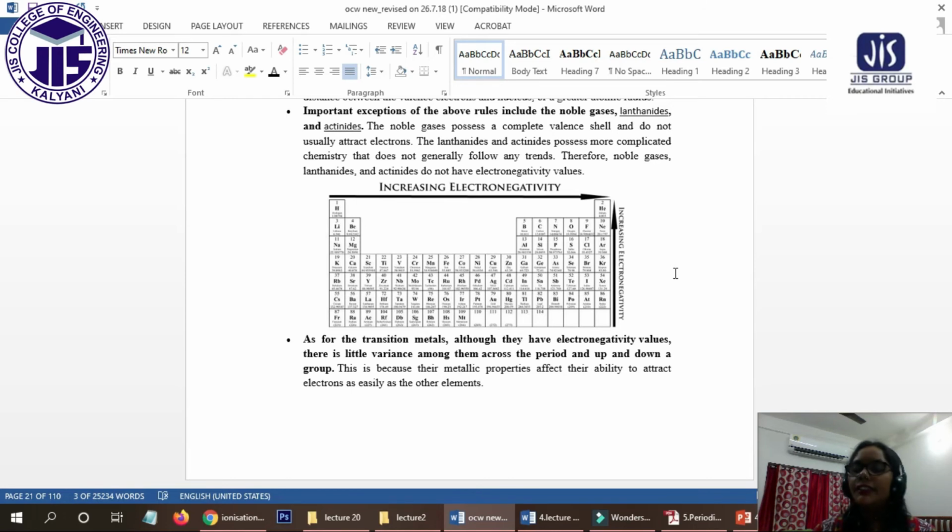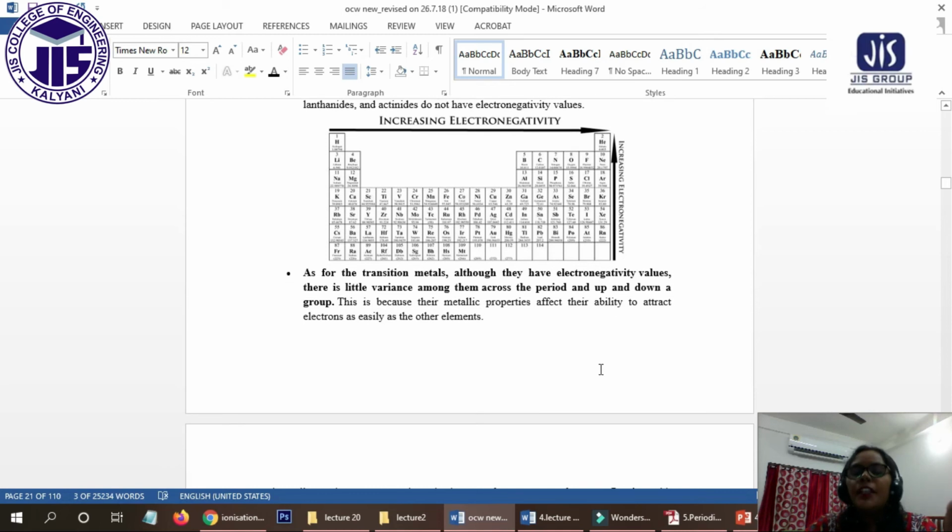That is called electron affinity. And electronegativity is the tendency to attract the bonded electron towards itself. So these are some of the differences that we have. Okay.